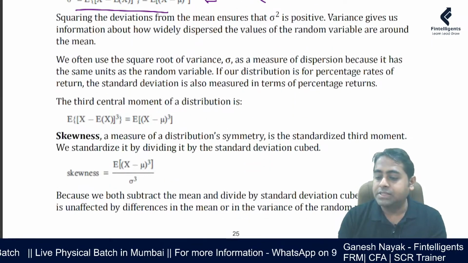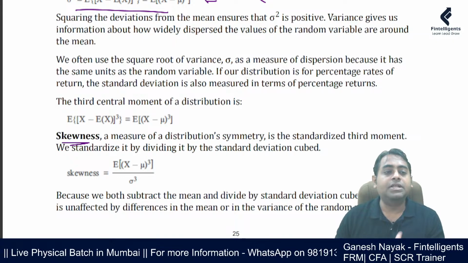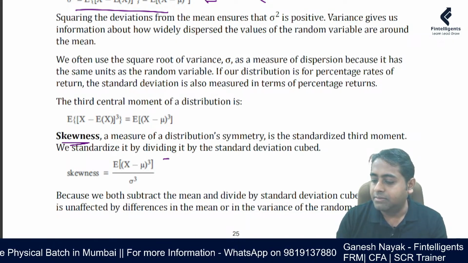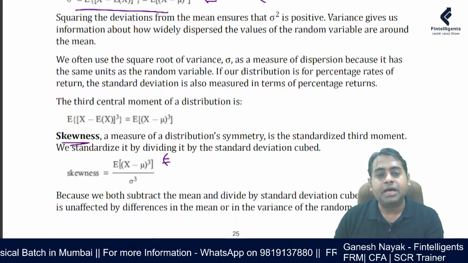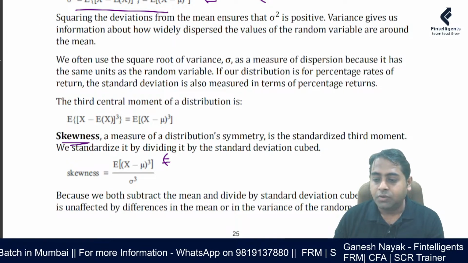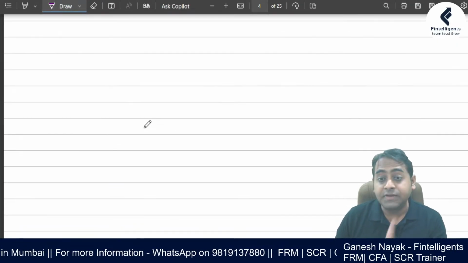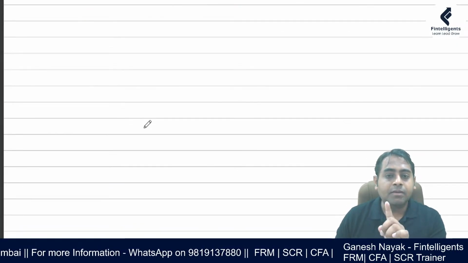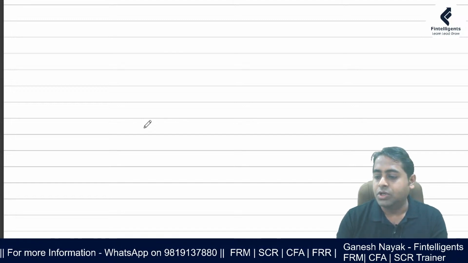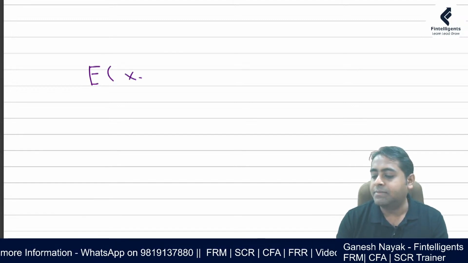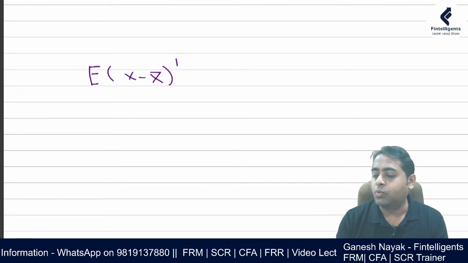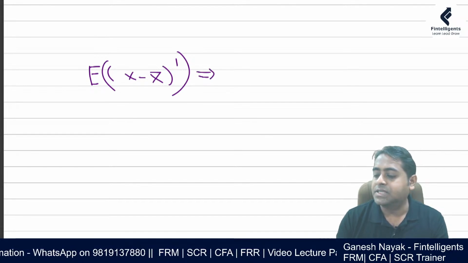Now, what is the skewness? Skewness is nothing but the third central moment, which is x minus x bar raised to 3. Now how do we get this logic? What is the first central moment? Central moment means how far you are from the average. So the first central moment is going to be x minus x bar raised to 1.